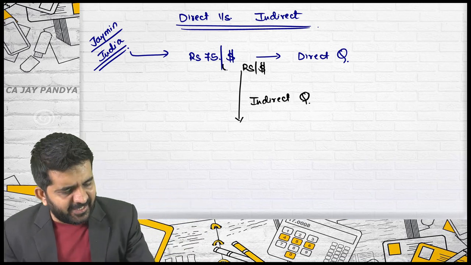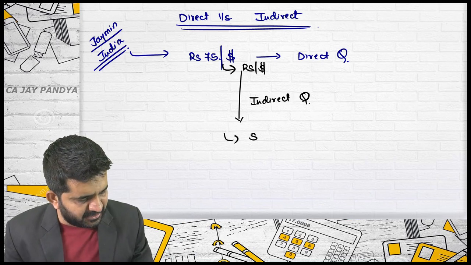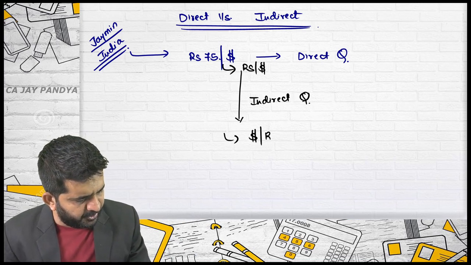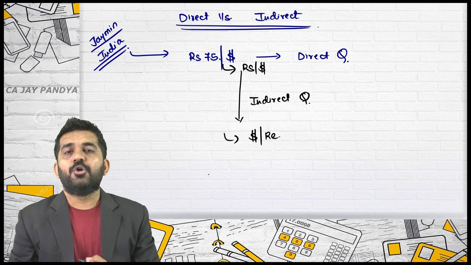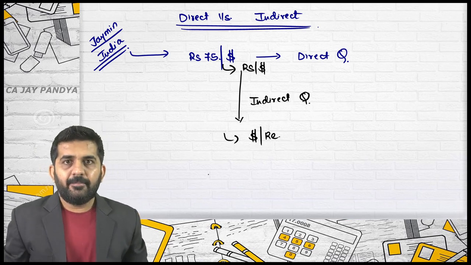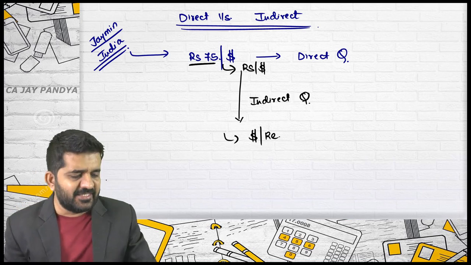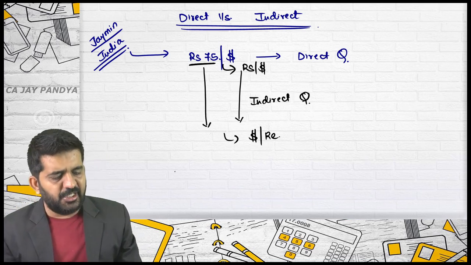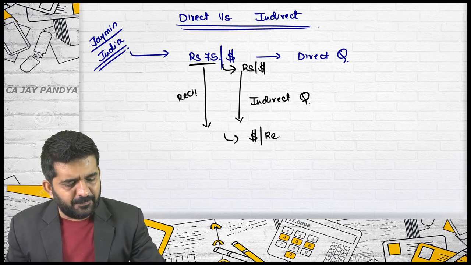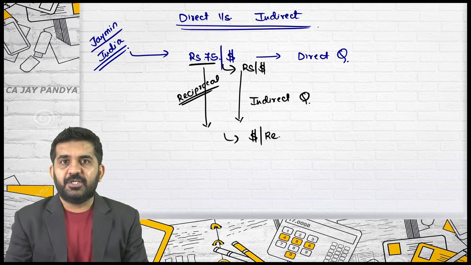The indirect quote for Jaimin, who is staying in India, is dollar per rupee. I am converting this same quote into an indirect quote, and it is a very easy method. You just need to take the reciprocal of this figure. Is it alright?